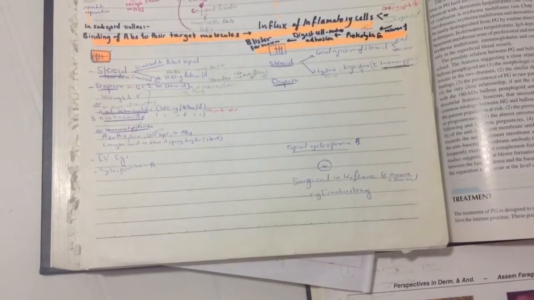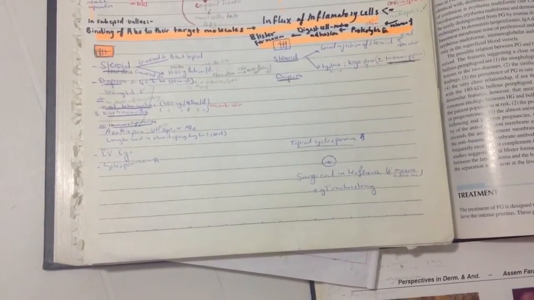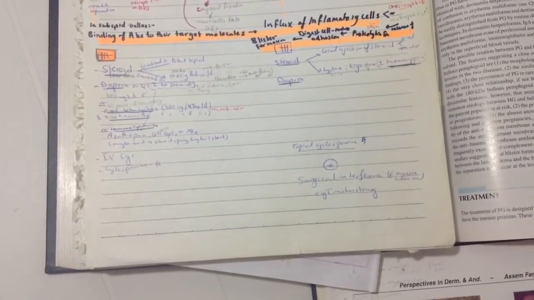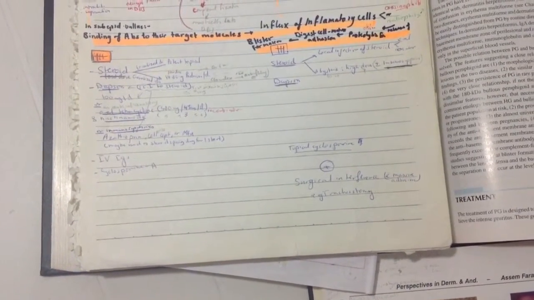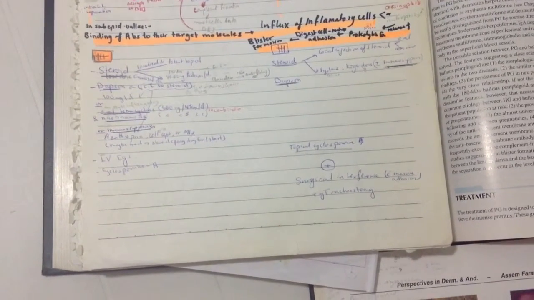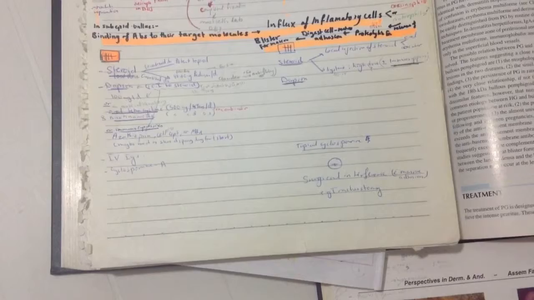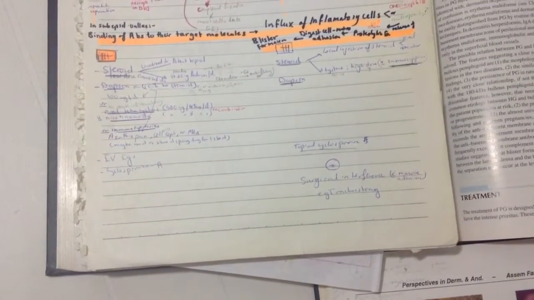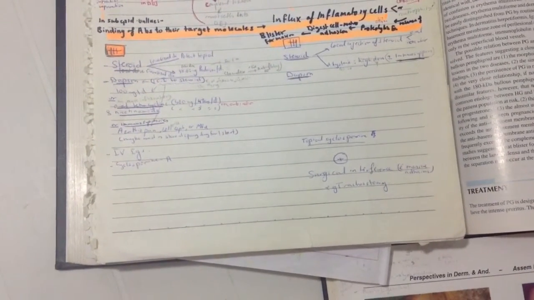What about the treatment of cicatricial pemphigoid? The same: steroid, local injection of steroid, oral or ocular, and systemic low dose, also not high dose, as 40, maybe up to 60, and Dapsone, topical cyclosporin, surgical interference.